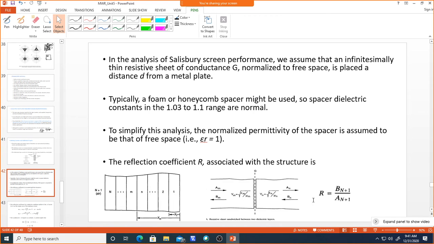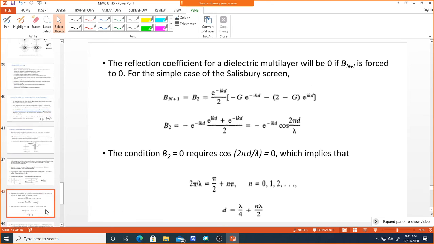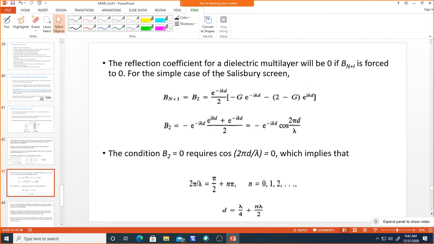Now this reflectivity we can define in terms of B and A. For one single sheet layer we take it as B by A. For n layers we take the reflectivity as Bn plus 1 by An plus 1. Now the reflection coefficient for a dielectric multi-layer will be 0.